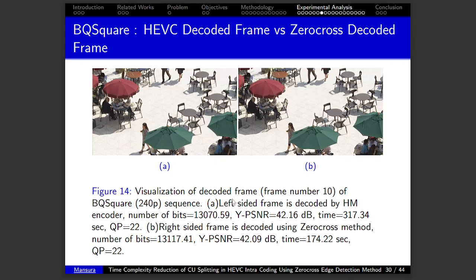Here is the visualization of the decoded frame. The left side frame is decoded by the HM encoder, and to decode this frame, it needs 317.34 seconds, and the right-sided frame is decoded using the Zerocross method. It needs 174.22 seconds. We can see that there is not much difference in visualizing both frames.